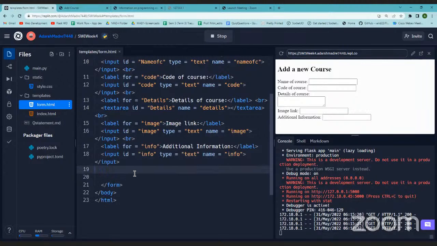It is again input only. Input, type will be submit.